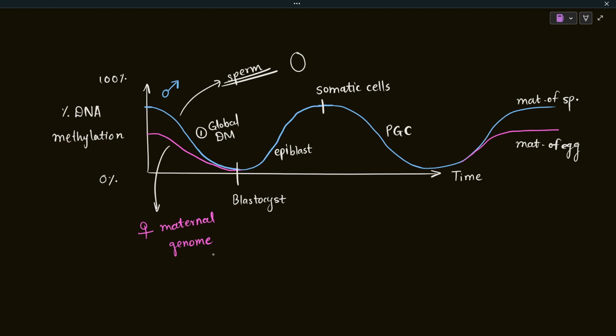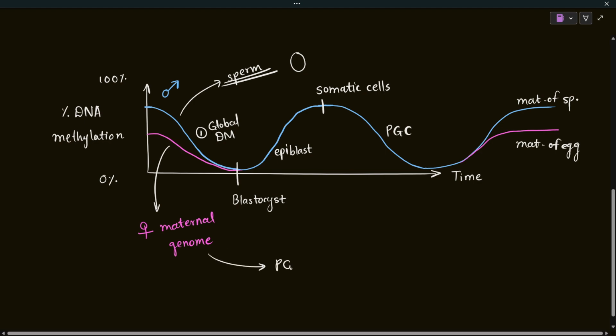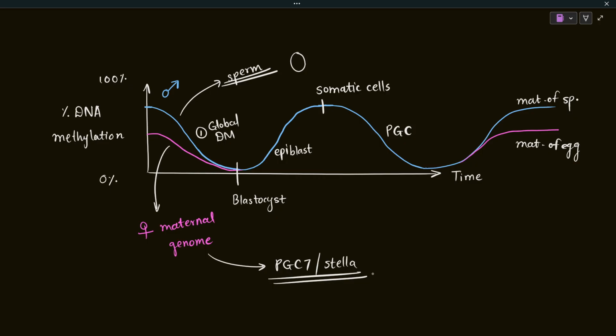Again, we are going to learn about some proteins known as PGC7 or Stella. Okay, so this is a maternal protein. This maternal protein has a distinct function that it protects the genome from DNA demethylation. So we will discuss PGC7 and Stella in a different lecture. So that's it for today.